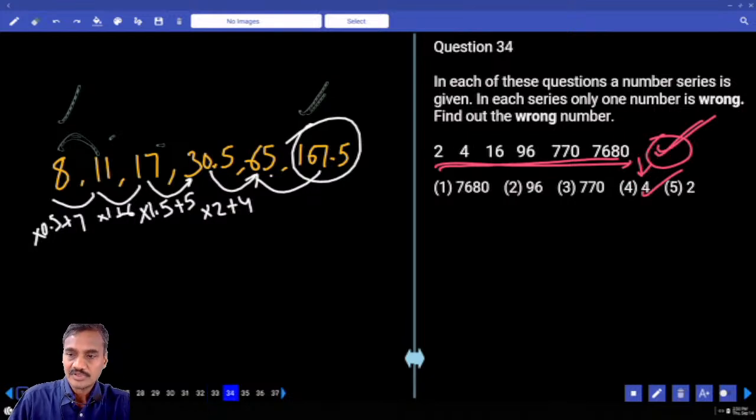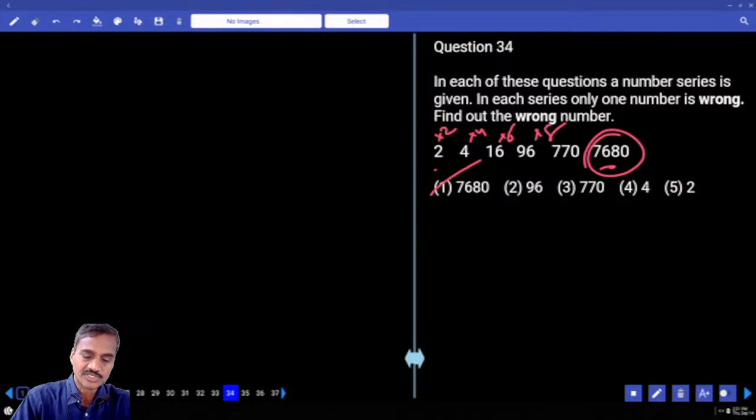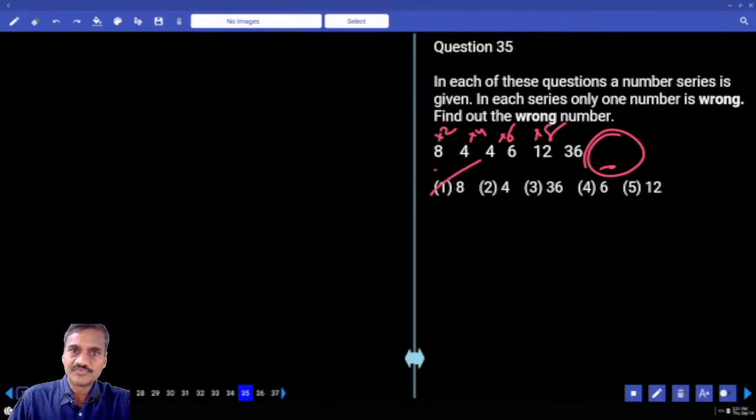Then 34. Now in this question number 34, what should we do? Now it starts with 2 and goes to 7680. Numbers are increasing at a very fast rate: into 2, into 4, into 6, into 8, into 10. This is the wrong number. Choice 1, question 34.